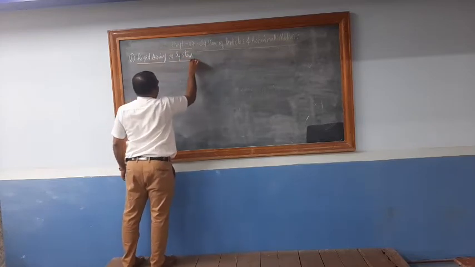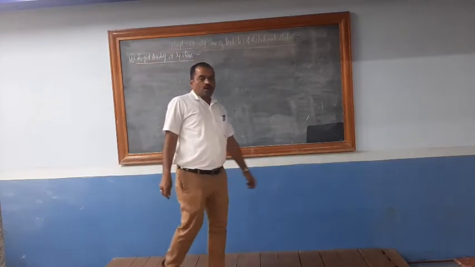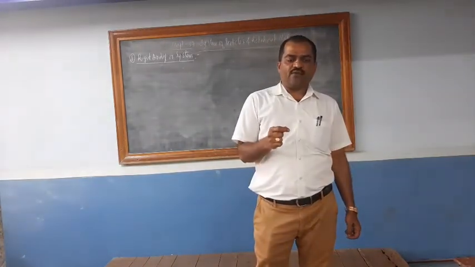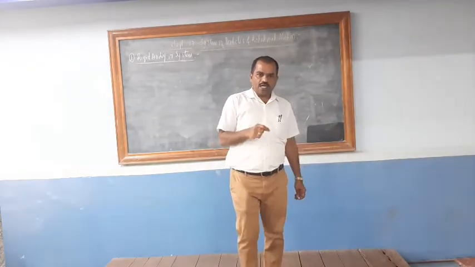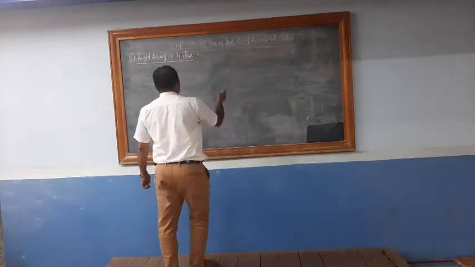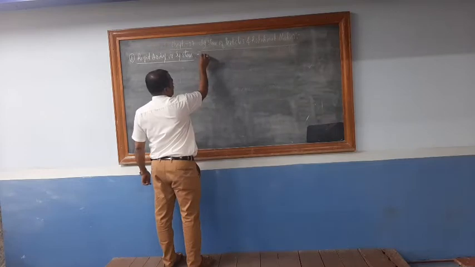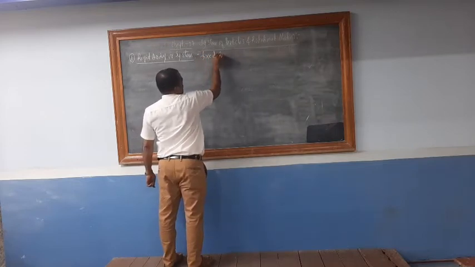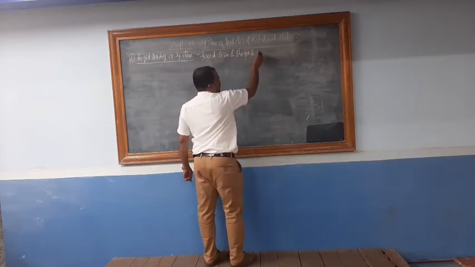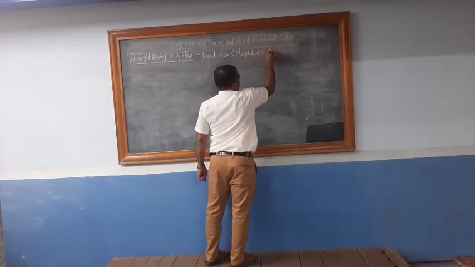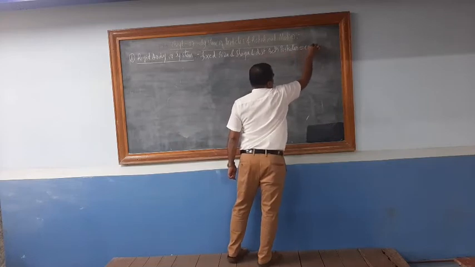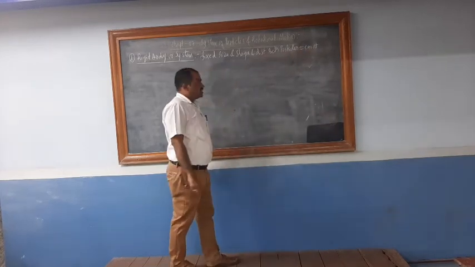A rigid body is a body which has fixed size and shape, and the distance between the particles is equal to constant. Such a body is called a rigid body.